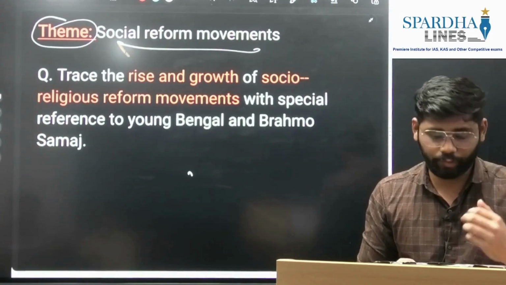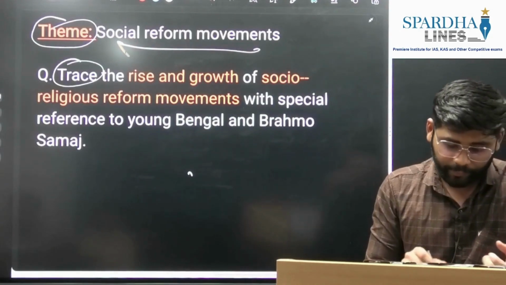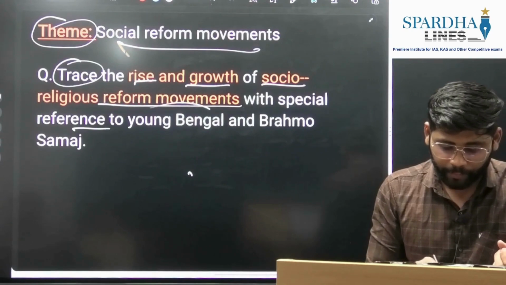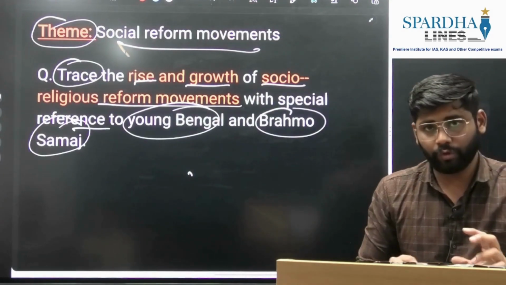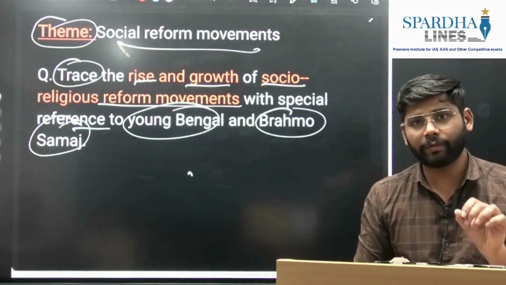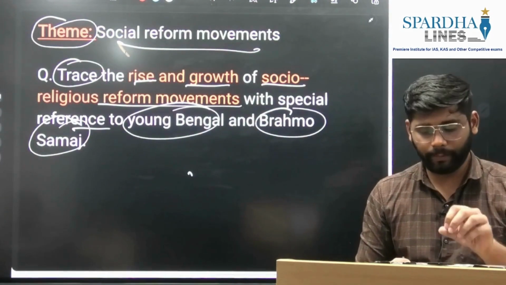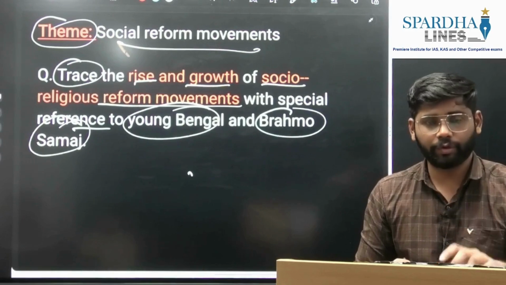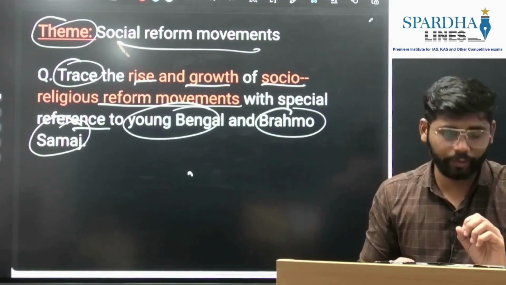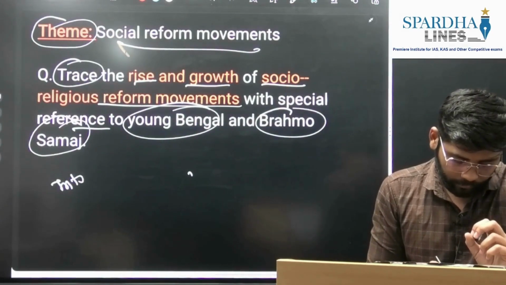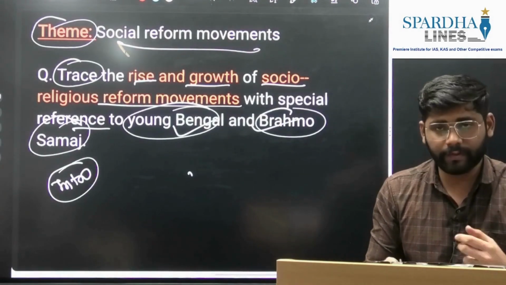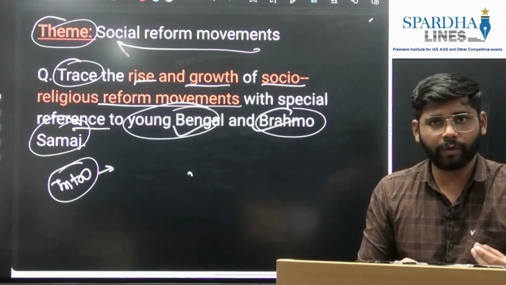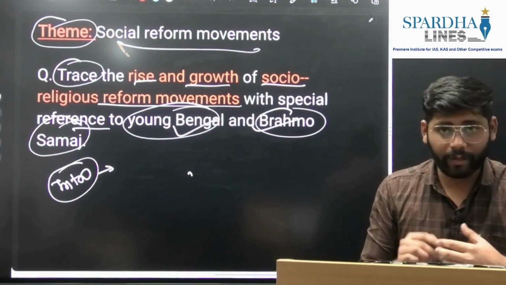If we see this question, it says: trace the rise and growth of social religious reform movements with special reference to Young Bengal and Brahmo Samaj. So the question is broad based, and also they are limiting its area to the Brahmo Samaj and Young Bengal movement. So when it comes to the introduction, we can take a reference of these two movements. We can write about the Young Bengal movement, who established them, and also what were the basis.